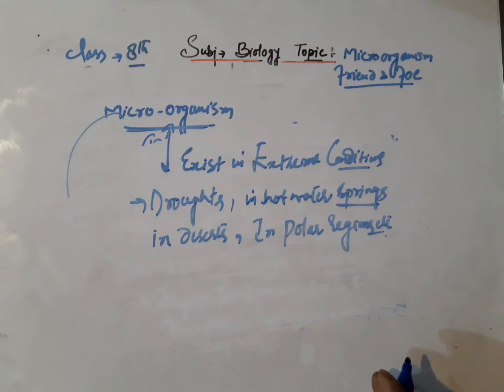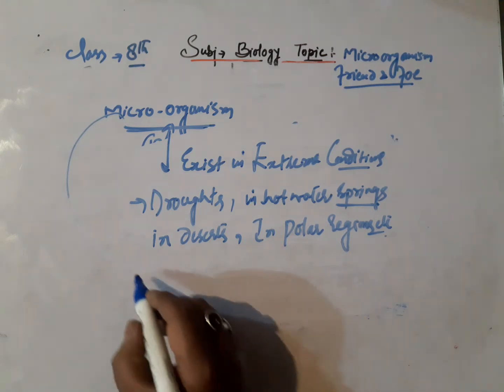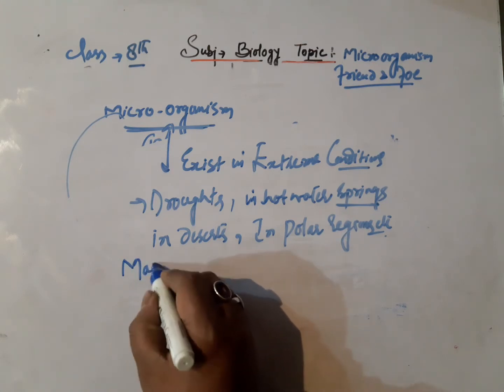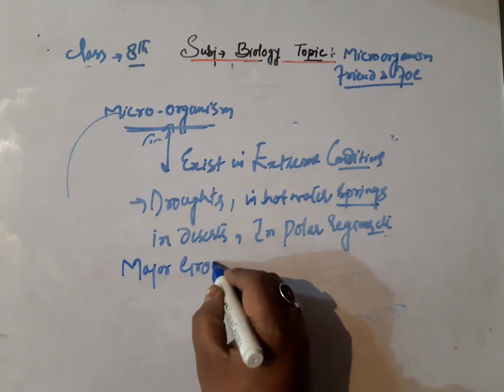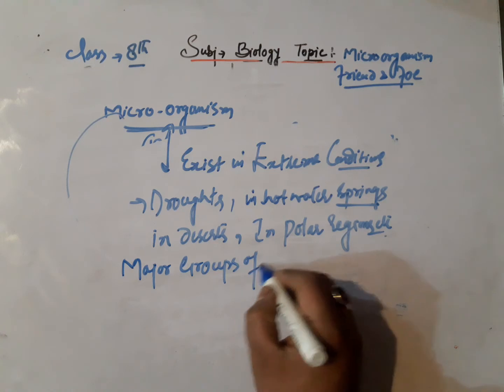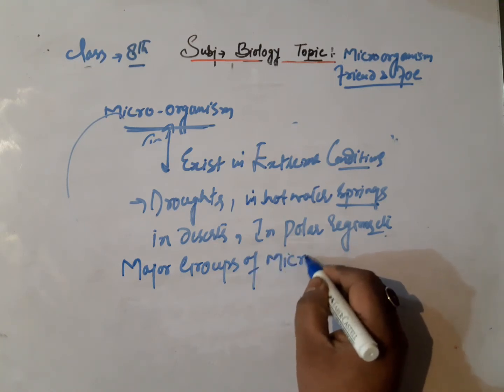So as far as the major groups of microorganisms are concerned, what are the major groups of microorganisms?